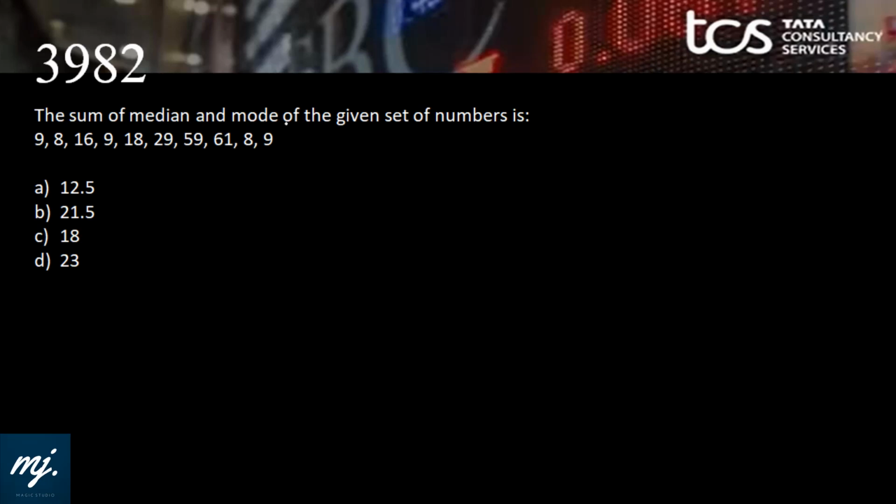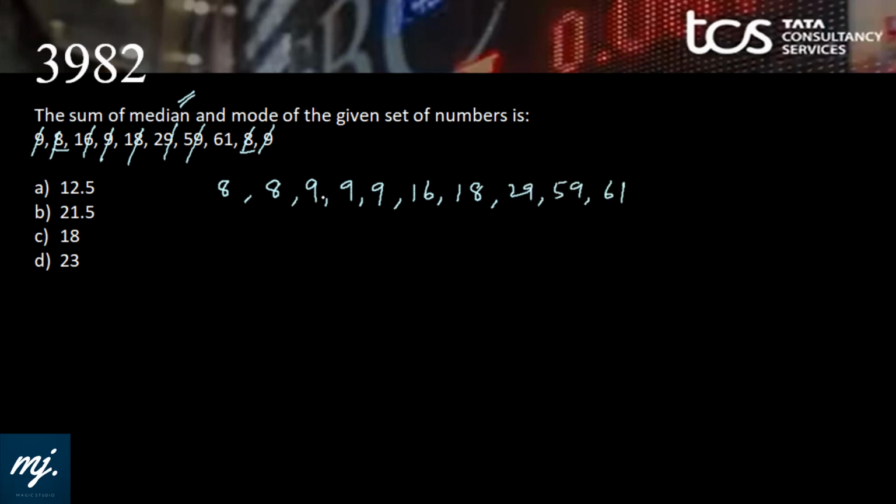The sum of median and mode of the given set. To find the median, our drill is very simple. Let's arrange them in ascending order. We've got 8, 8, then 91, 92, 93, 99, 99, then we have 16, 18, 29, 59, and 61. So we have 1, 2, 3, 4, 5, 6, 7, 8, 9, 10. N is equal to 10.